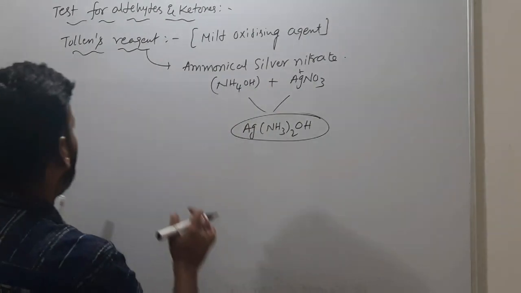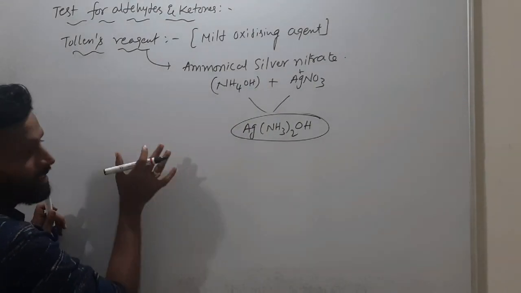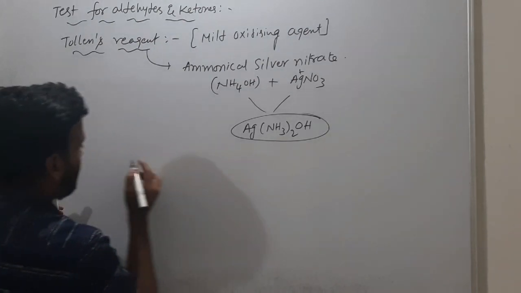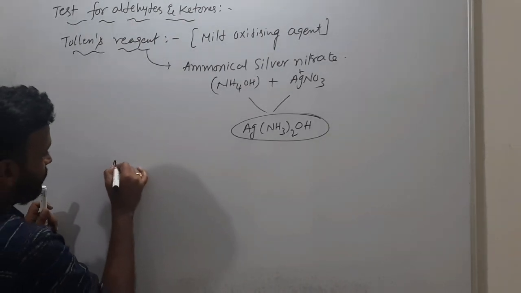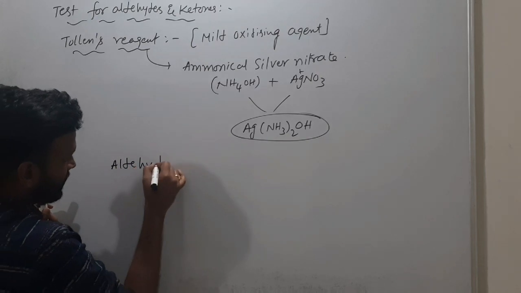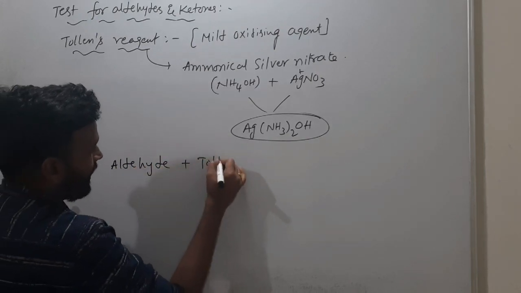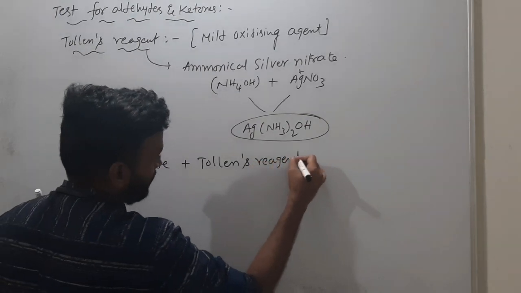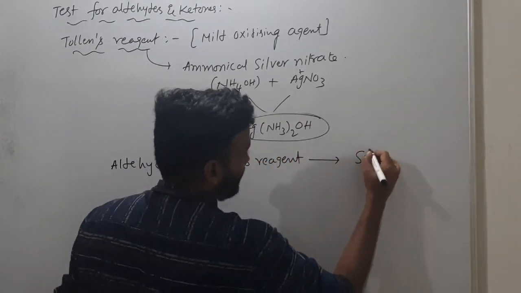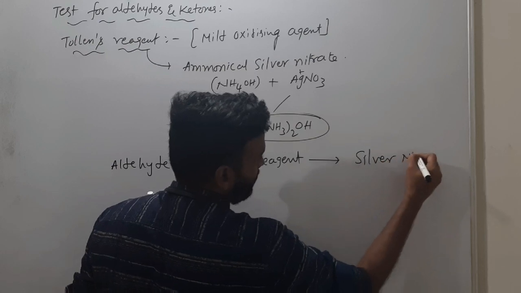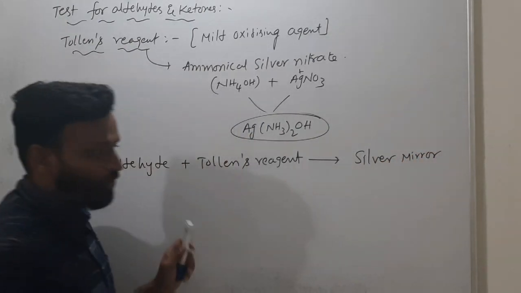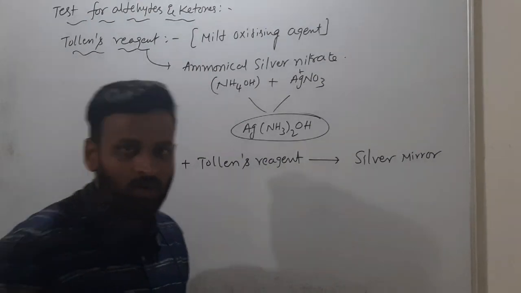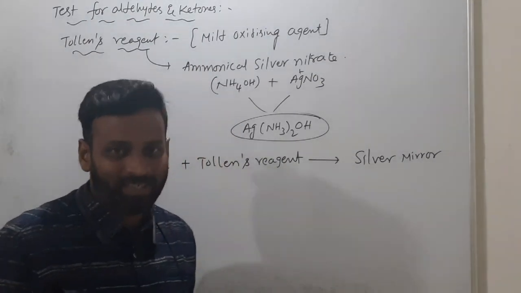Understanding everyone? So it is very clear: when you add Tollens reagent to a carbonyl compound and get a silver mirror, that is a positive test, which means the compound is an aldehyde. No silver mirror is a negative test.